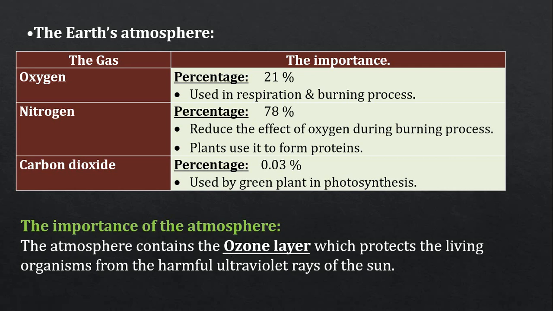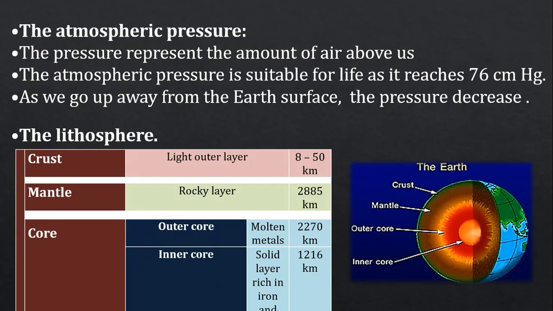Let's continue. The atmospheric pressure. This atmospheric pressure on the Earth represents the amount of air above us. This is the meaning of pressure, and this pressure is suitable for life as it reaches 76 centimeters of mercury. As we go up from the Earth's surface, the atmospheric pressure decreases.